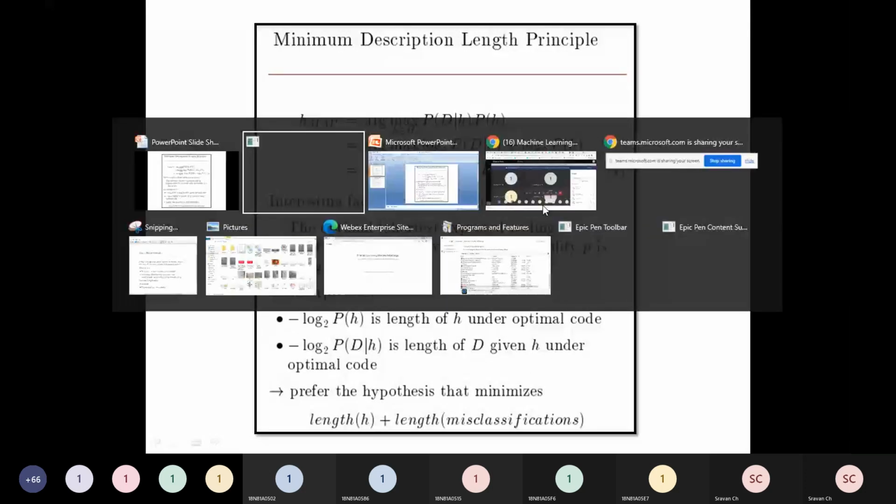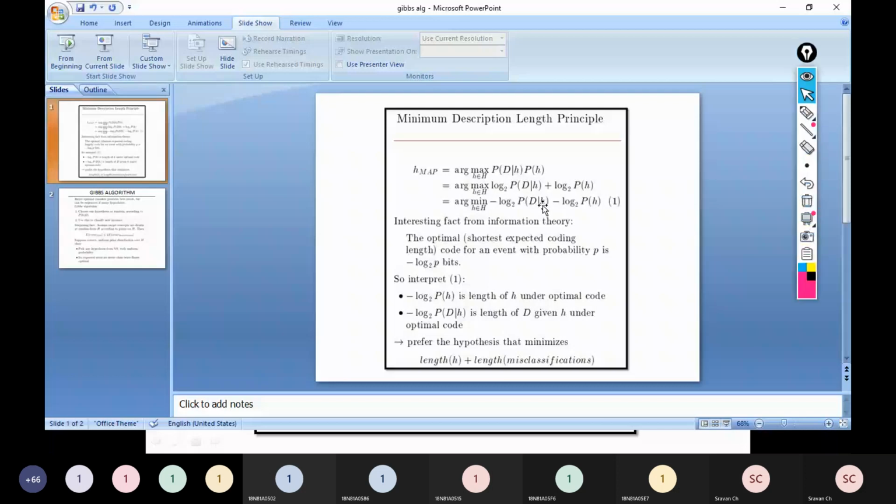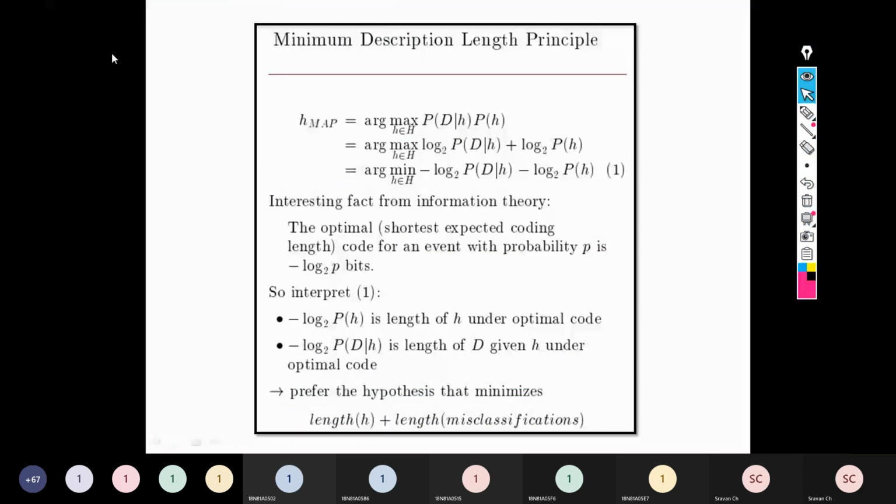You can expect this as a part A question. This paragraph or definition which you are seeing, you can expect as a part A question: what is the minimum description length principle? Before that, argmax, which we discussed yesterday.